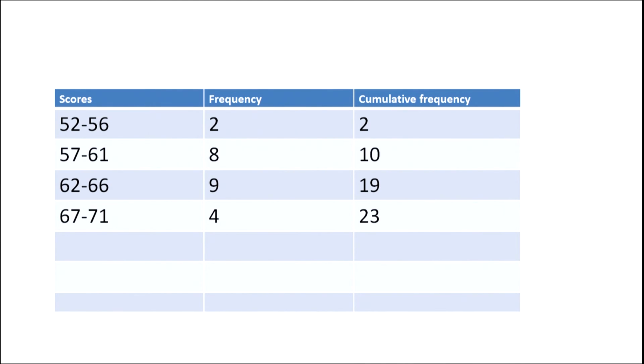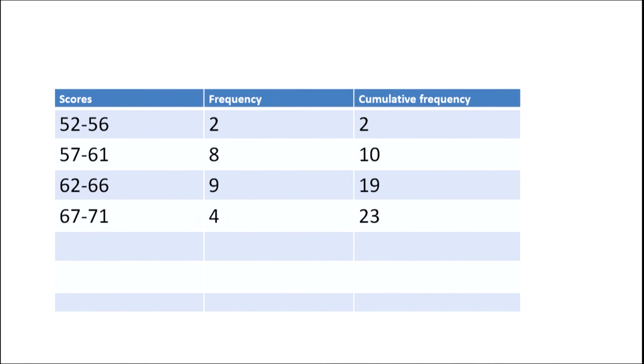the cumulative frequency should be found out. Thus, the cumulative frequency in the first case is simply 2. Now, while calculating the cumulative frequency, the frequencies should be cumulated, or simply added.